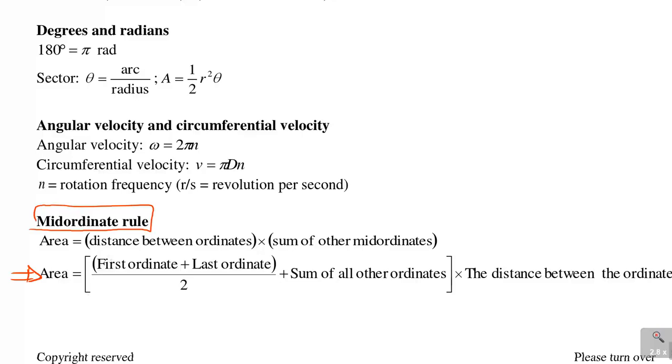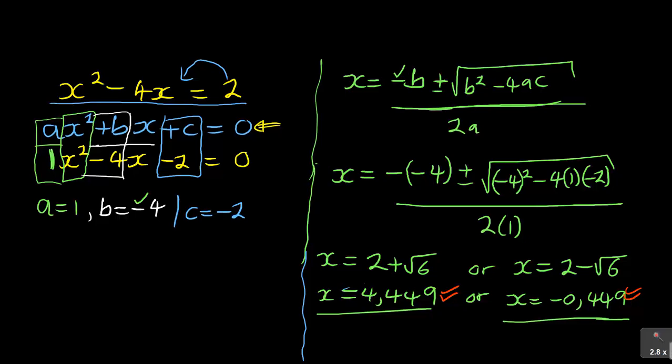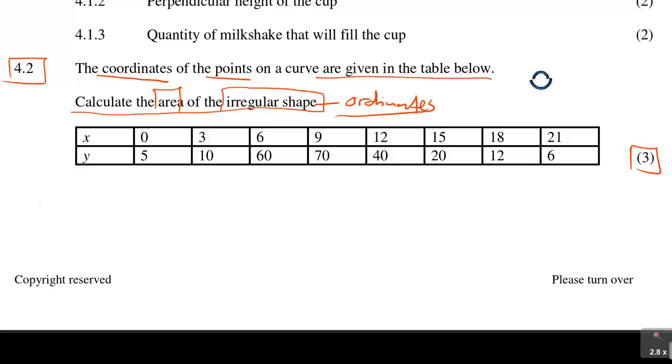It says area is equal to first ordinate plus last ordinate over 2 plus sum of all other ordinates times distance between ordinates. So I'm going to identify the first ordinate and the last ordinate, divide by 2. First, remember, it's a big bracket. So what I'm going to do here, when they talk of area, I'm going to say area.